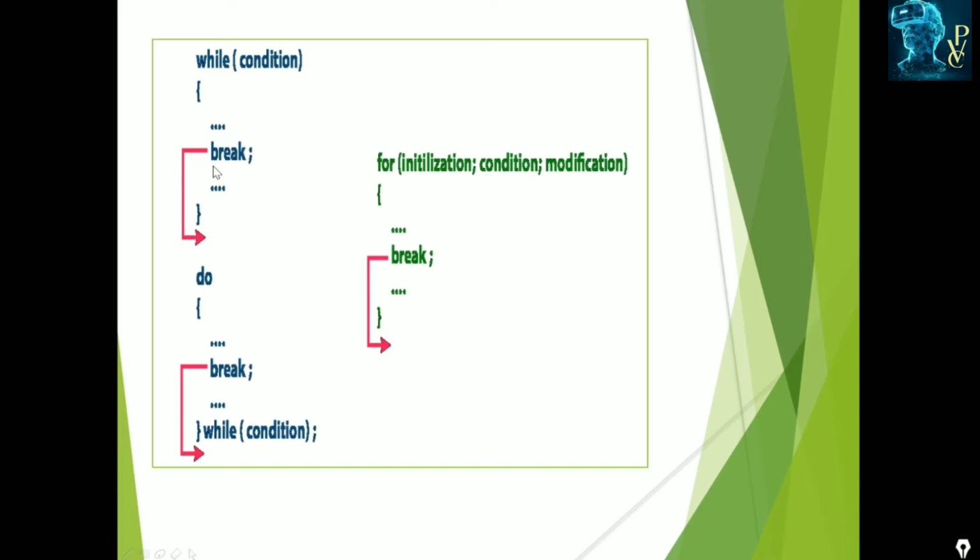Break terminates this loop and the flow of the statements is stopped. Likewise, with the do loop, when we use break, it terminates the loop where we specified it. In the for loop also it terminates, and the statements following the loop can then be executed.